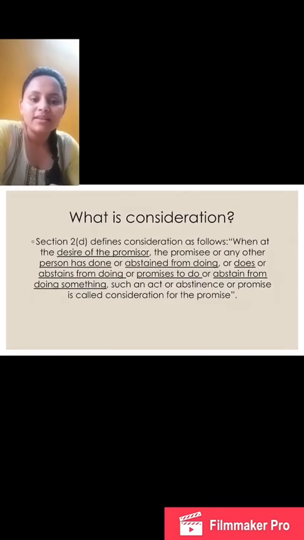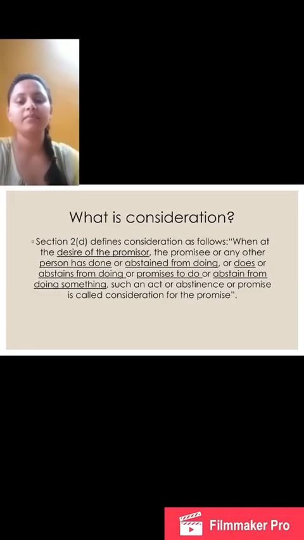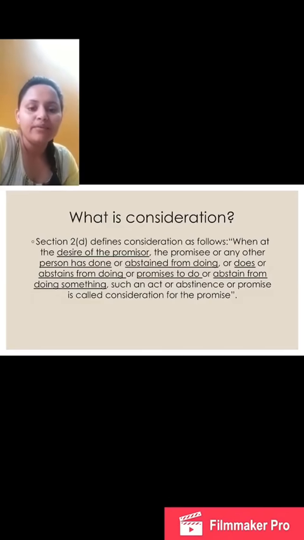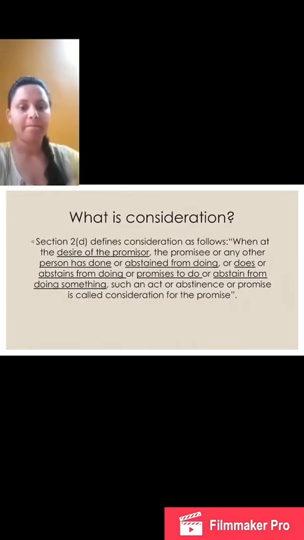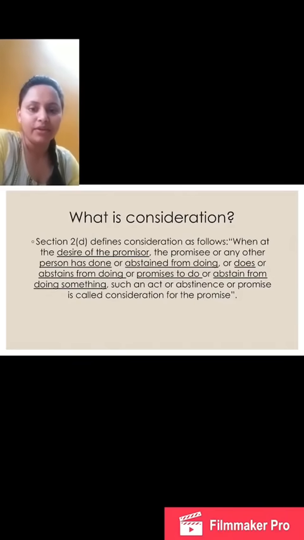Now, let's understand what is a consideration. Consideration has been defined under section 2D of the Contract Act as when, at the desire of the promisor, the promisee or any other person on behalf of the promisee does or abstains from doing, or promises to do or abstain from doing something, such an act or abstinence or promise is said to be a consideration.